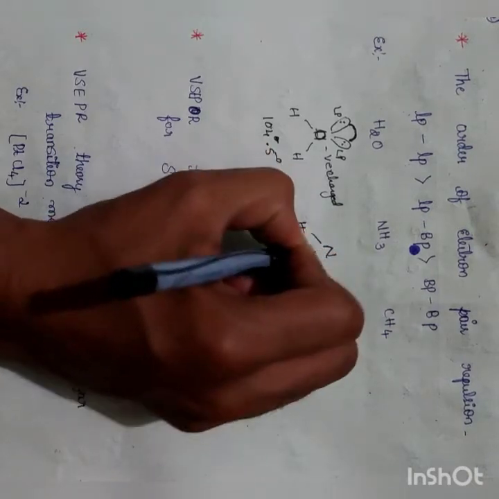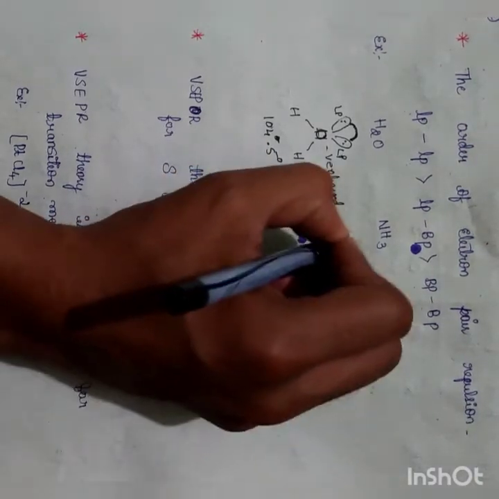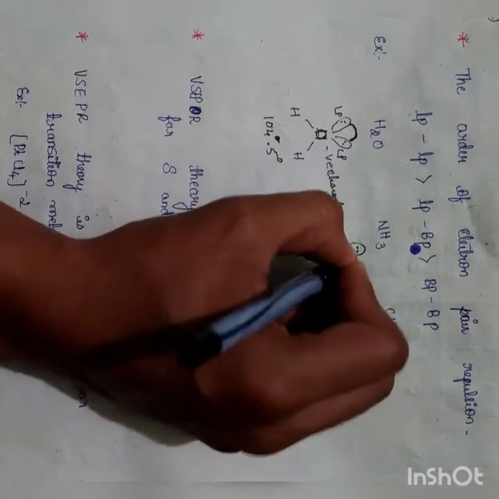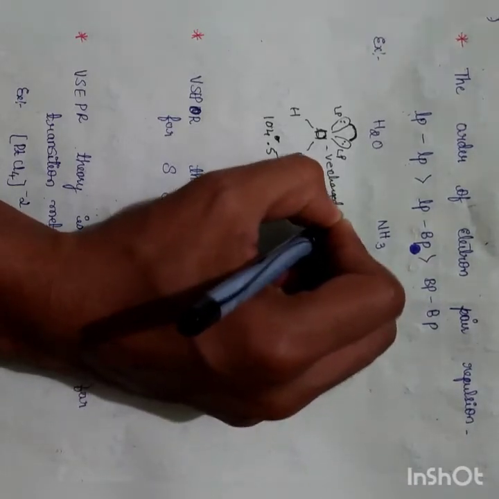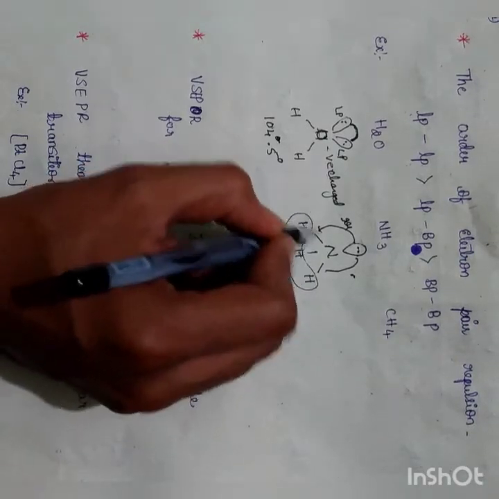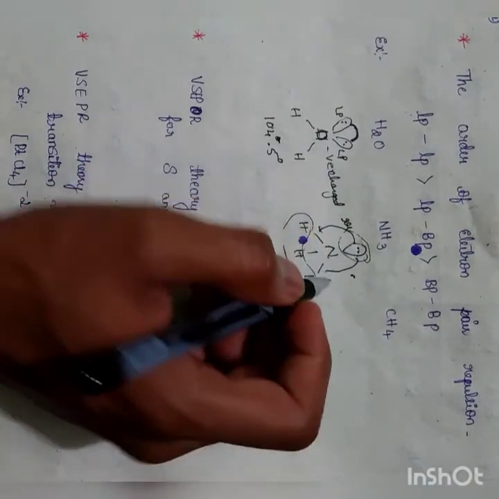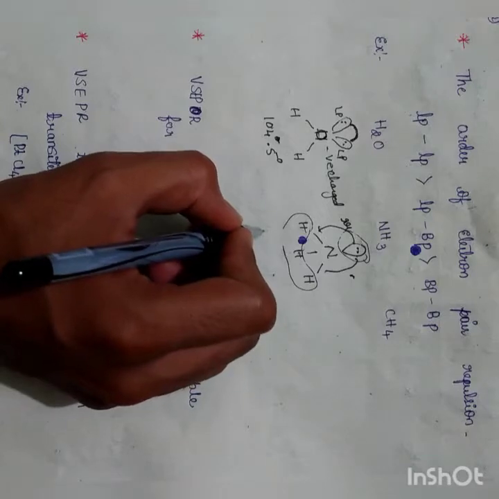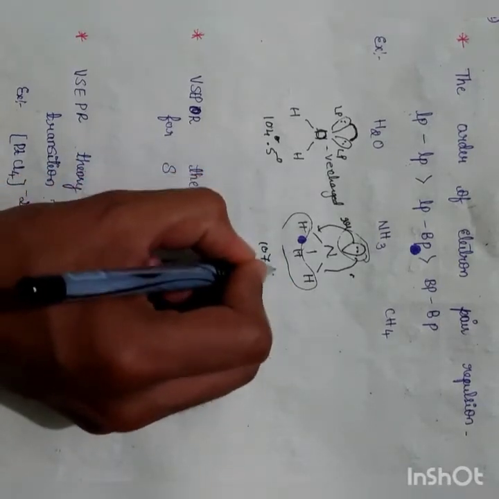This is also like that. There will be lone pair and bond pair repulsion. Lone pair and bond pair are all negatively charged, and when negatively charged, repulsion takes place. The angle here is 107 degrees.